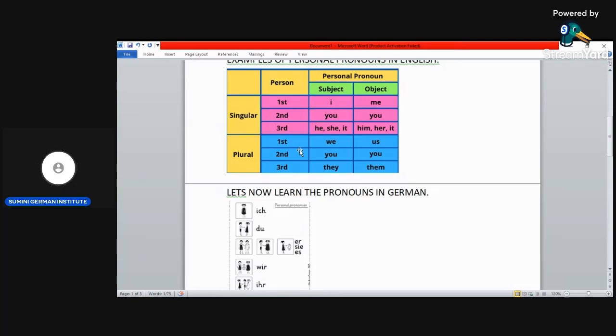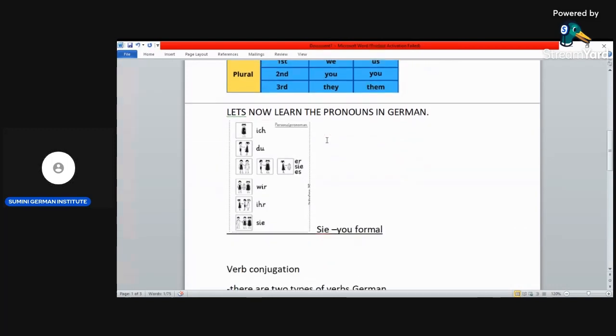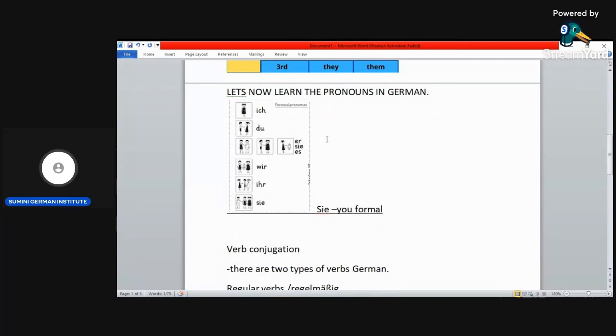So in German, it's totally different, and that is what you're going to learn in this lesson. There's a picture here. The first personal pronoun in German that you're going to learn is ich. According to the picture, there's one person. So ich means I.